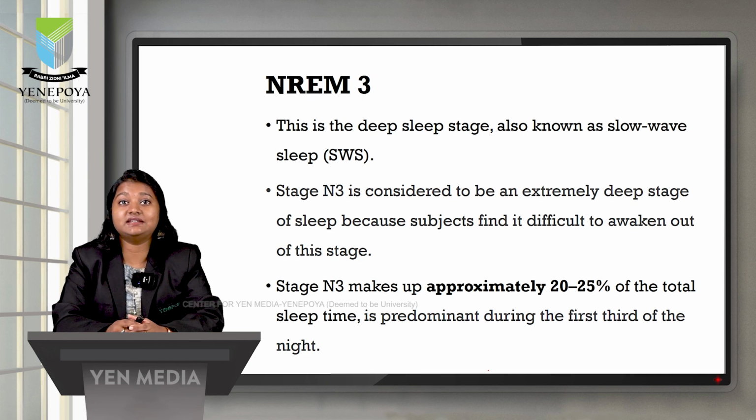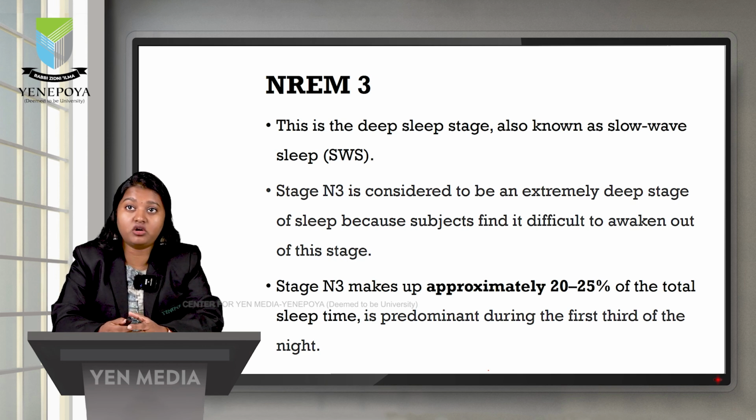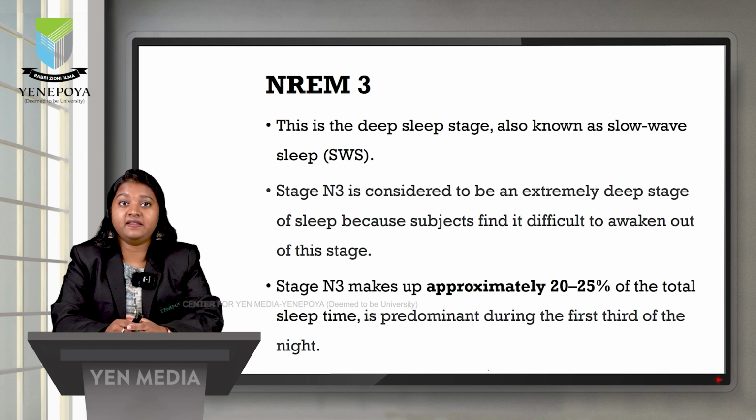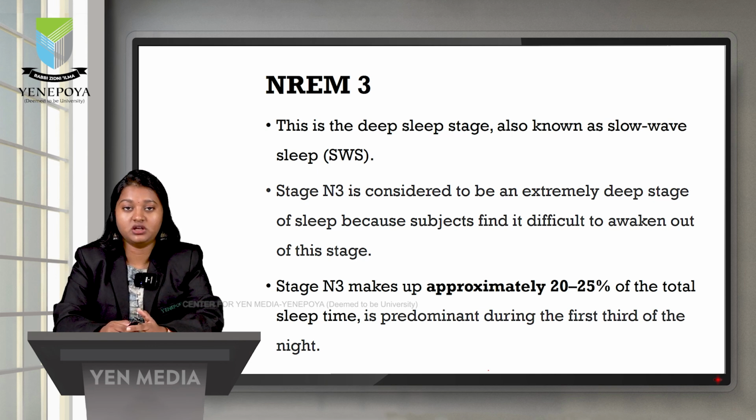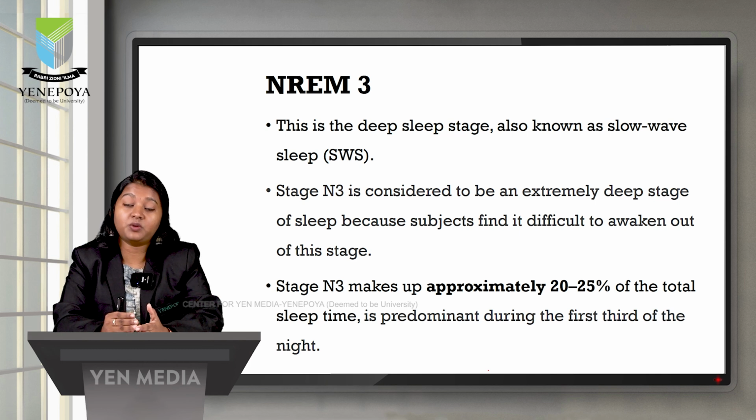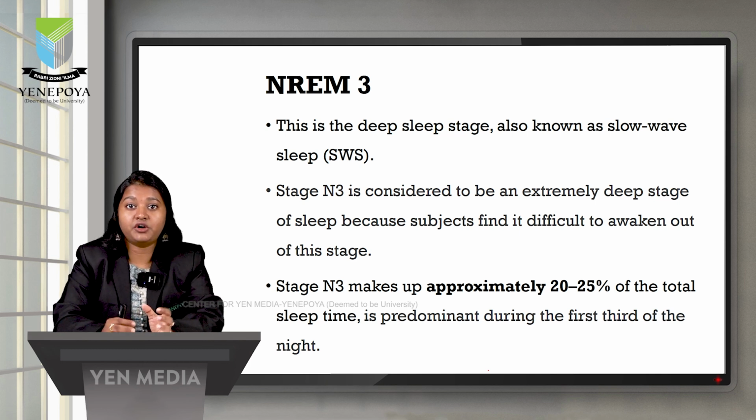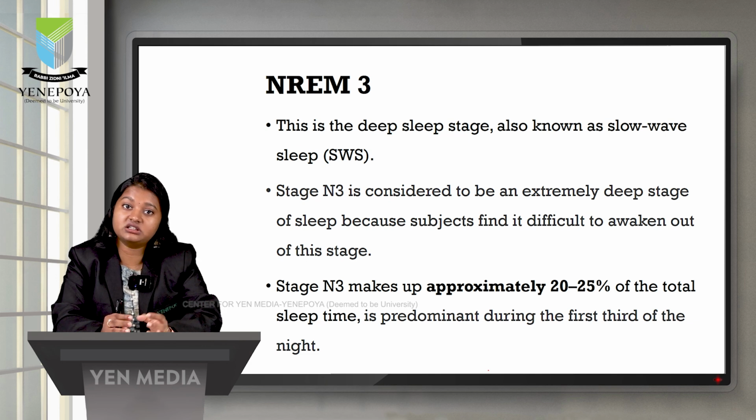Stage N3. So this stage is the deep sleep stage, which is also called slow wave sleep. N3 is considered to be the extremely deep stage of sleep because the subject finds it difficult to be awakened from this stage. This stage makes up 20 to 25% of the total sleep time, and this stage predominantly occurs during the first third of the night.